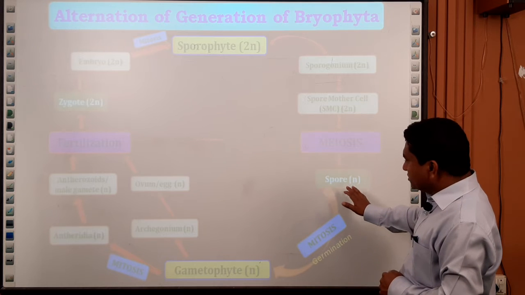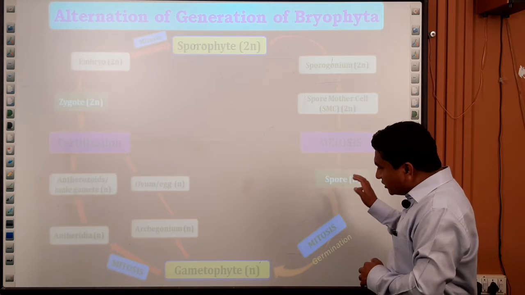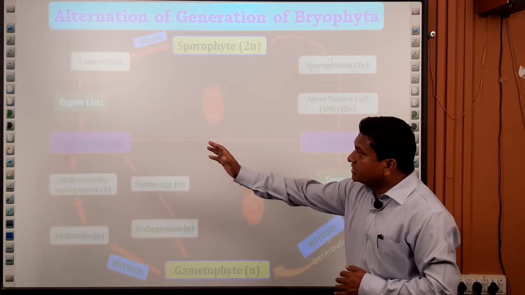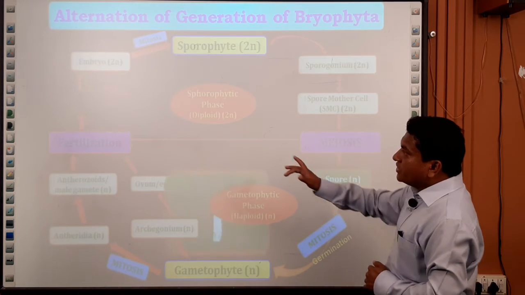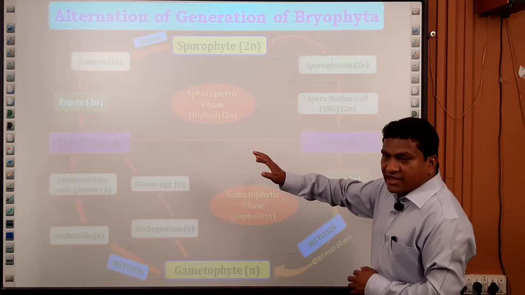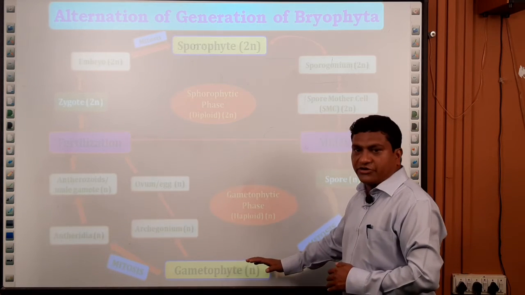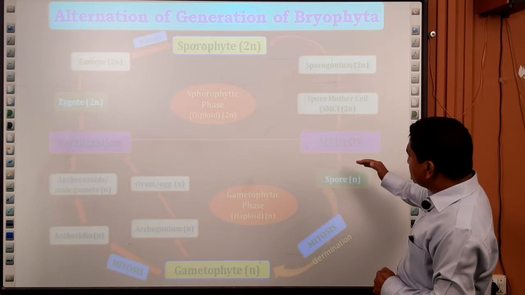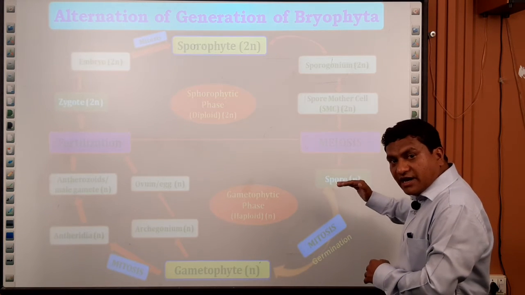So the spores are considered the first cell in the gametophytic phase, whereas the zygote is considered the last cell in the gametophytic phase. In opposite to that, in the sporophytic phase, the spores are considered the last cells, and the zygote is considered the first cell in the sporophytic phase.